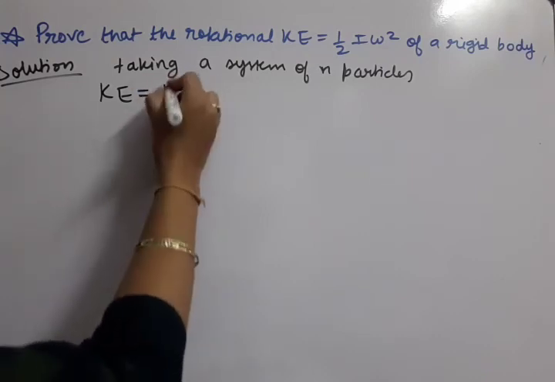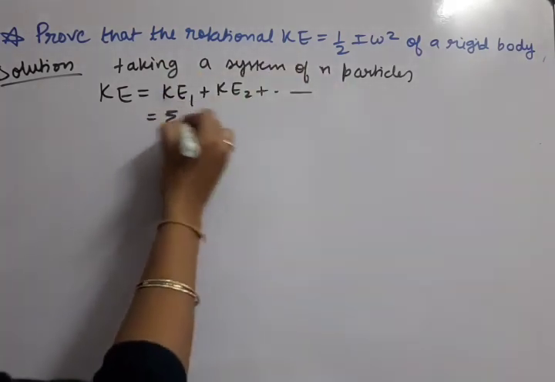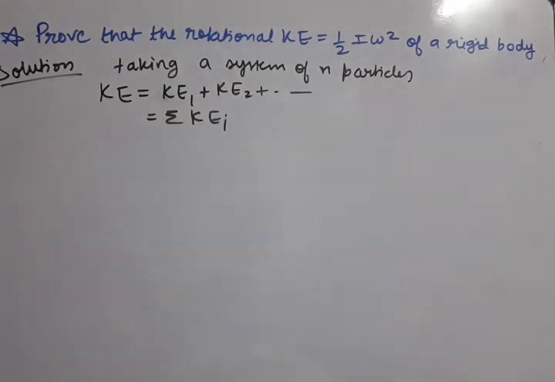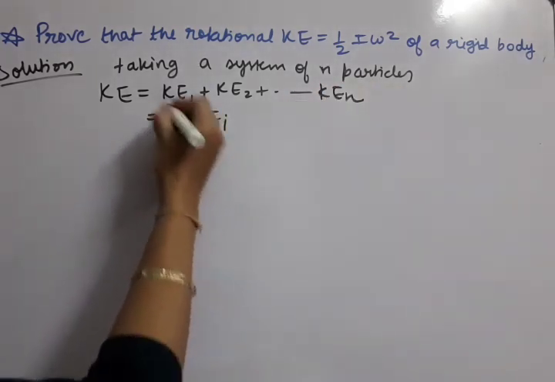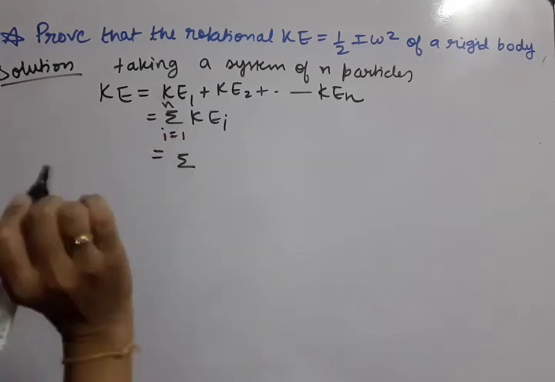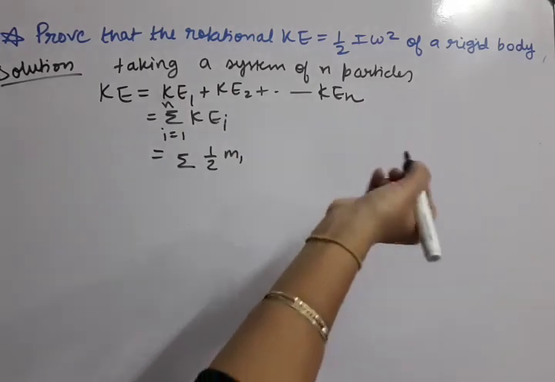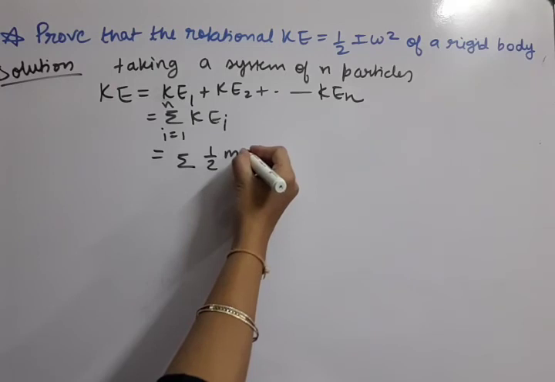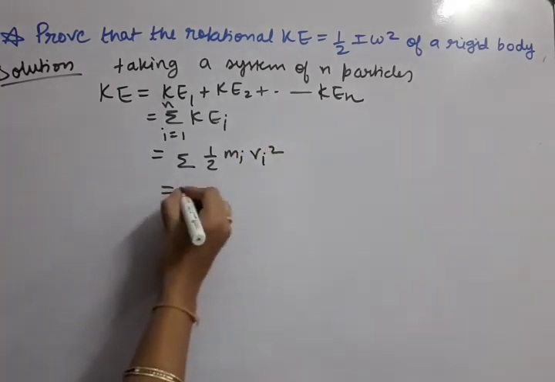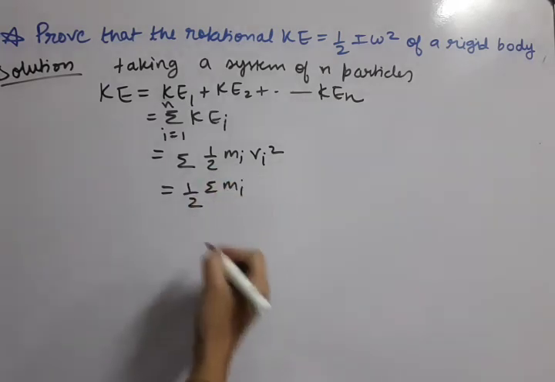kinetic energy of first particle, kinetic energy of second particle, like that. Let us write it as summation of kinetic energy i, where i varies from 1 to n. We can write it only as summation also. Now here, each particle's mass is different: m1, velocity is v1. So here also we have to write it like this, mi vi square. Now half can be taken out of the summation, mi also as it is.